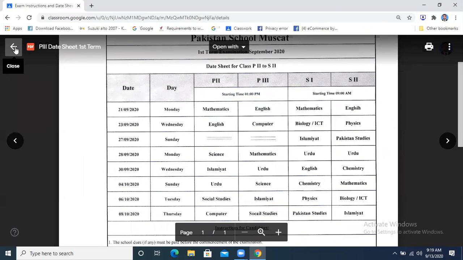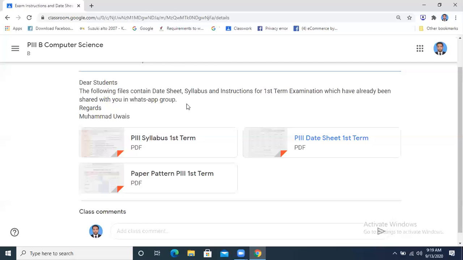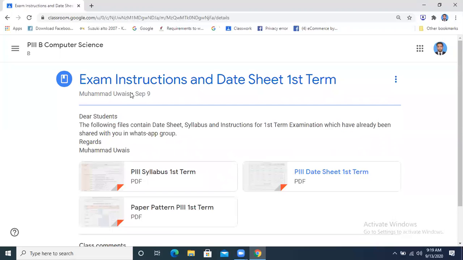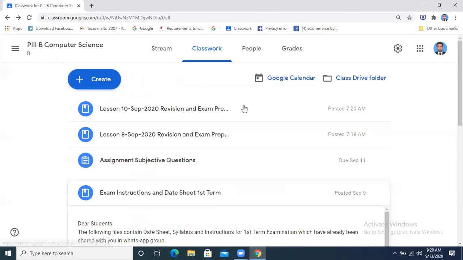And I had told you how you are going to have your assignment. I am going to give you two types of assignments for the sake of practice. This is the thing that I want to explain to you, how the paper will appear, and what you have to do. You have to do it in your Google Classroom.